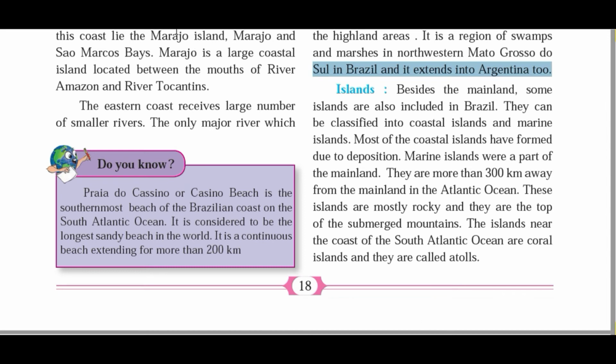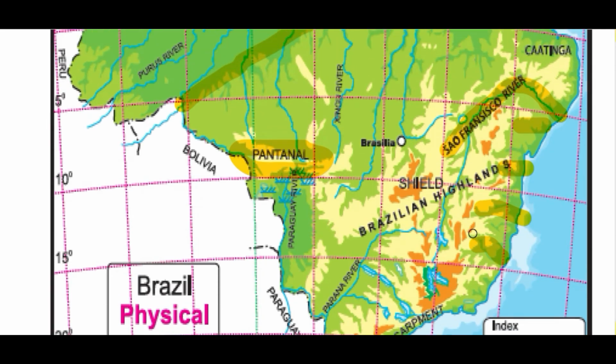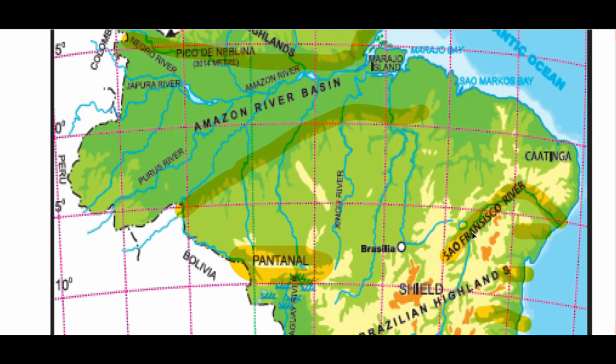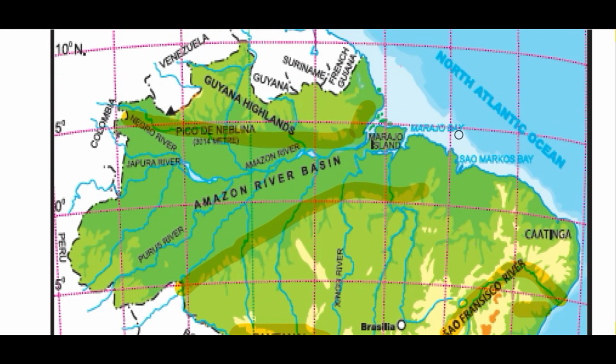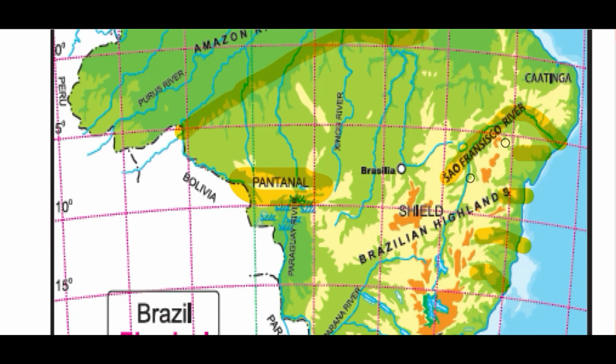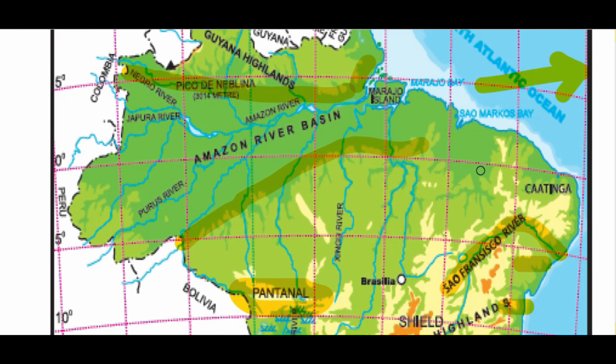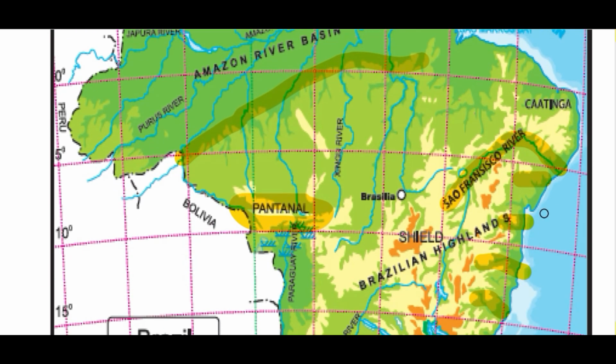Okay, so I have already explained to you what exactly an atoll is. So the island group of Brazil is divided into two types. One is the coastal island, which means those near the coast, like this Marajo Island. There are a few island groups you can see over here. They are very near to the coast. Okay, and there are some islands which are 300 kilometers away from the coast in the Atlantic Ocean. You cannot observe this in this particular map, but Brazil has some islands which are 300 kilometers away from the coast in the Atlantic Ocean.